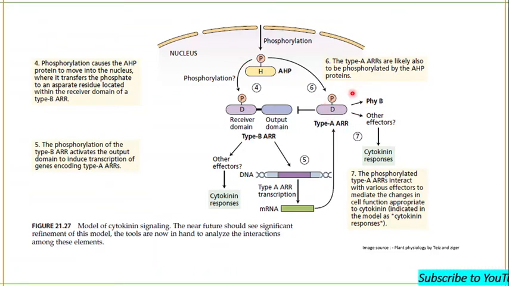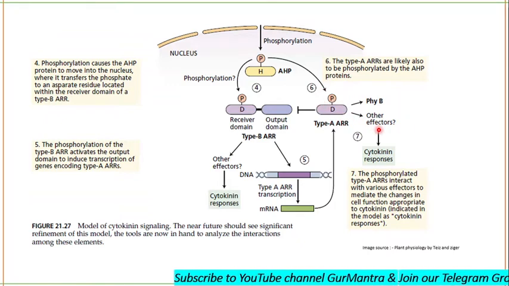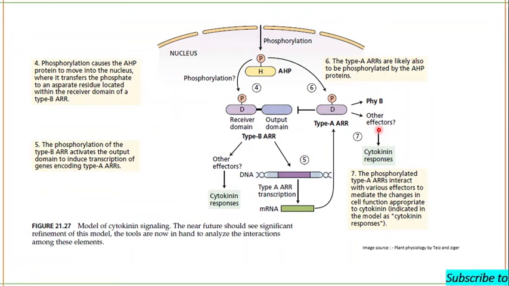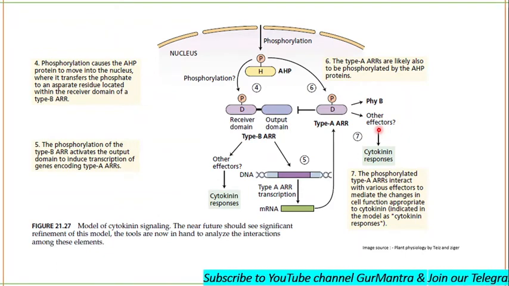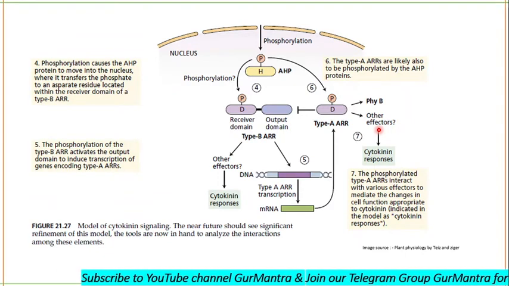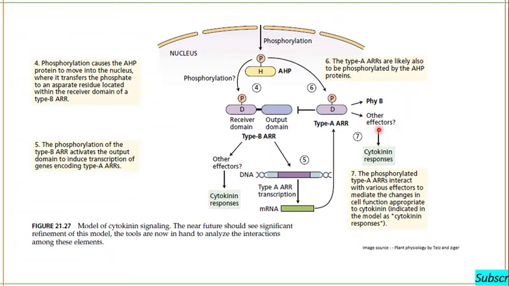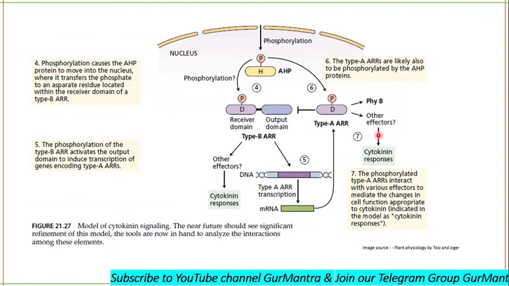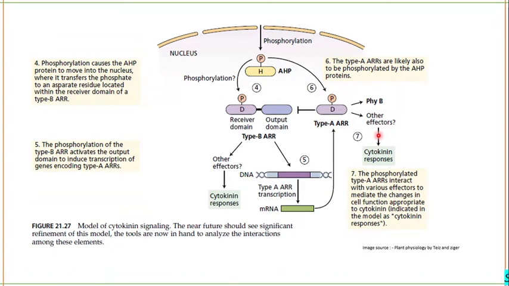After the phosphorylation of type A ARR, they will be involved in the activation of different genes which are going to regulate the cytokinin functions. Remember, the phosphorylated ARRs interact with various effectors to mediate the changes in cell function appropriate to cytokinin. So this is all about cytokinin signaling. If you don't understand, I'm doing a quick revision.